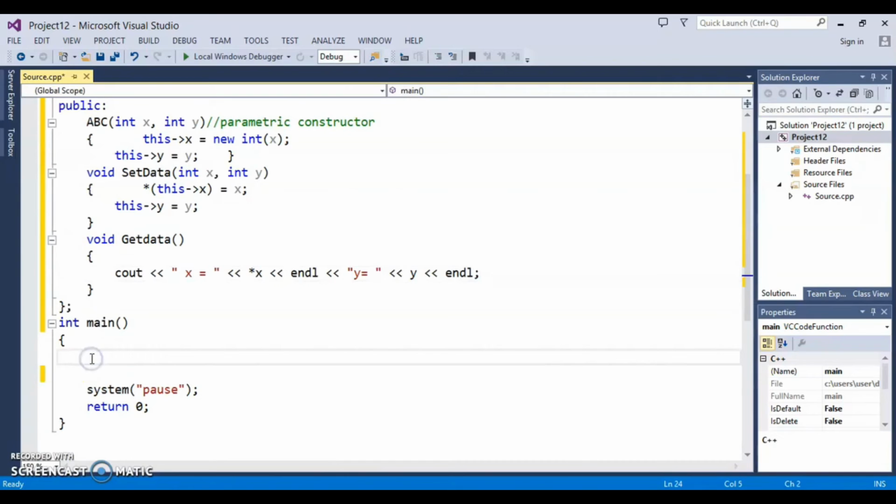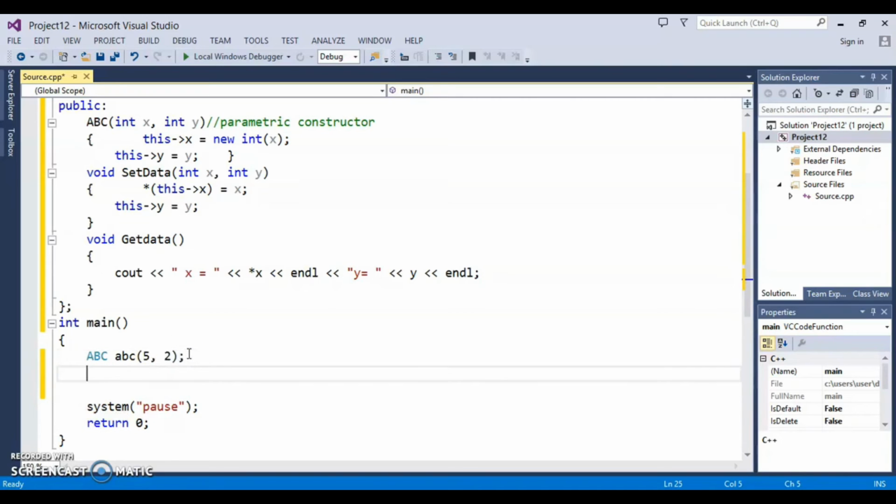Now let's declare an object of the class. Let's say ABC, and through the parametric constructor, let's say I want to assign the values 5, 2. Fine. Now let's say I declare another object, ABC1, and I say ABC1 is equal to ABC. We don't have a copy constructor, we didn't declare one, but the inbuilt copy constructor will be called here.